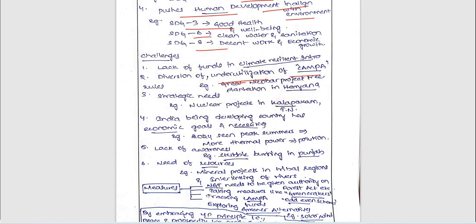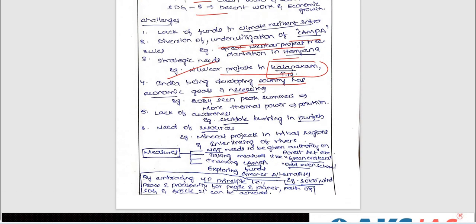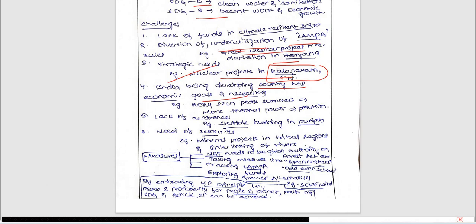So next, challenges. Coming to challenges: lack of funds in climate resilient infrastructure, and also diversion and underutilization of CAMPA funds. Also we have examples already taken, Great Nicobar project, tree plantation in Haryana, and strategic needs are also very important, nuclear projects in Kalpakkam, recently we have seen in the news, right? India being a developing country has economic goals and necessities, right? For example, 2024 saw peak summers; recently we can include this type of issues as heat waves, right? Very good example this is.